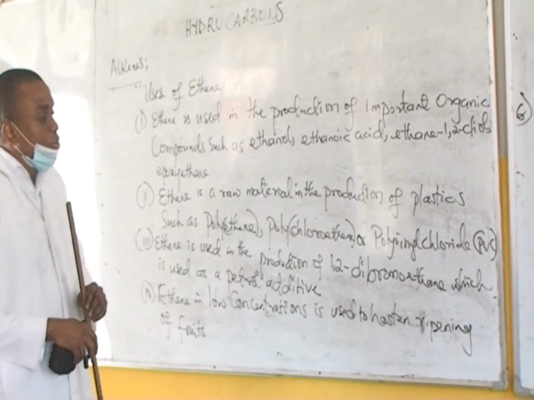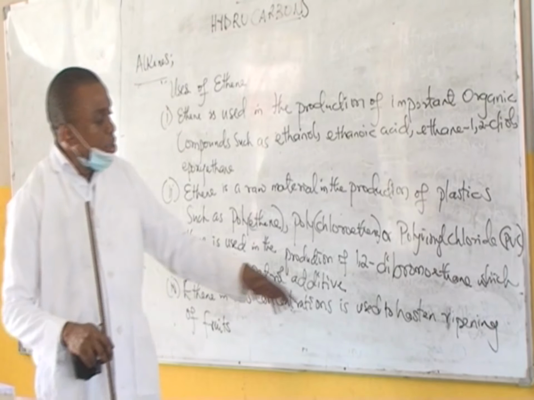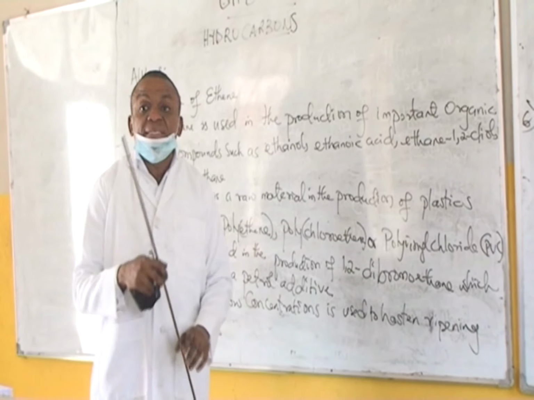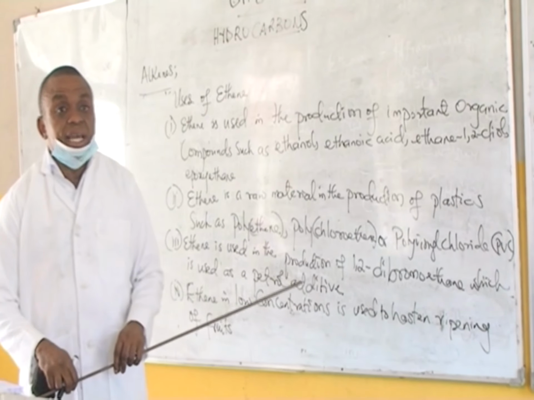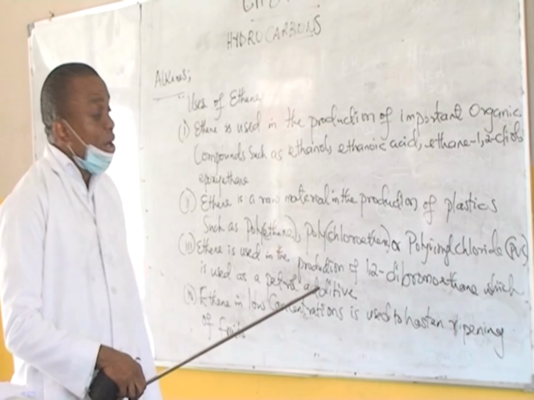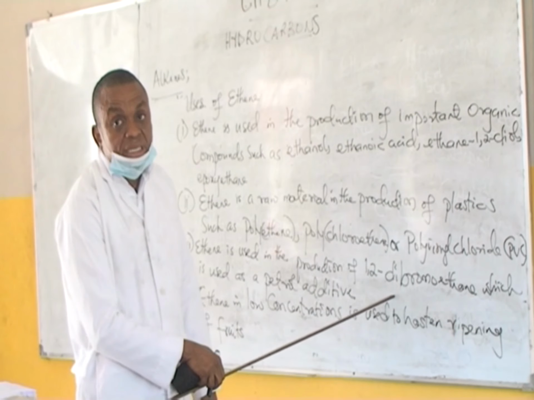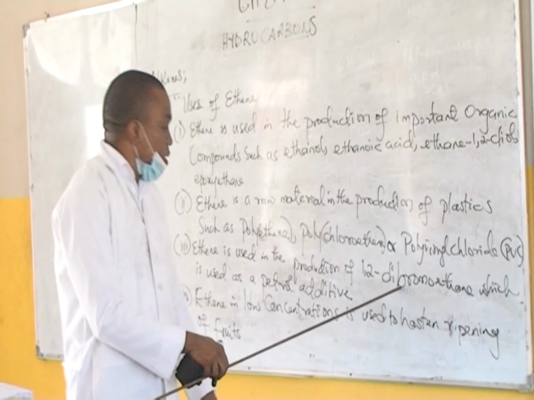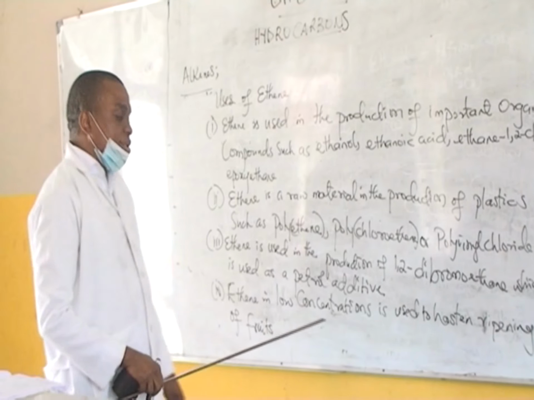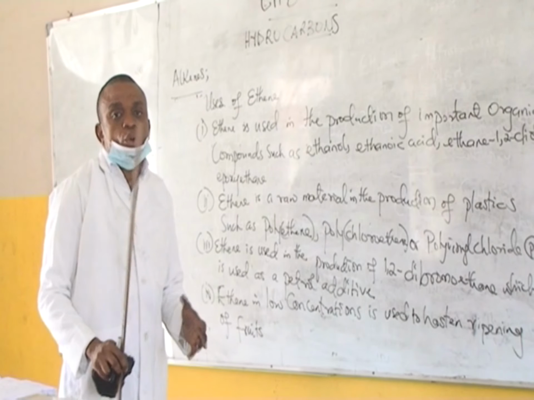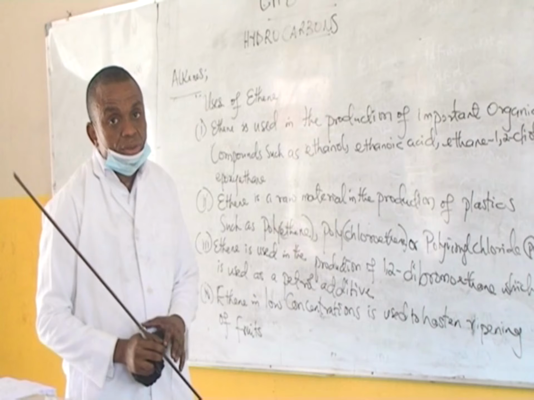Thirdly, ethene is used in the production of a very important compound we call 1,2-dibromoethane. Now 1,2-dibromoethane is used as a petrol additive. What it simply does is it improves the quality of the petrol. And lastly, ethene in low concentrations is used to hasten the ripening of fruits.